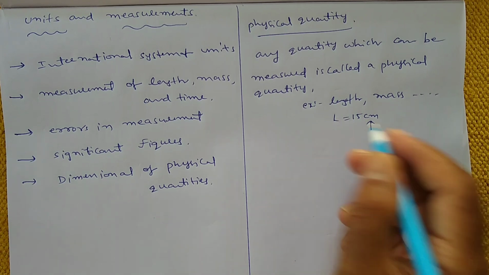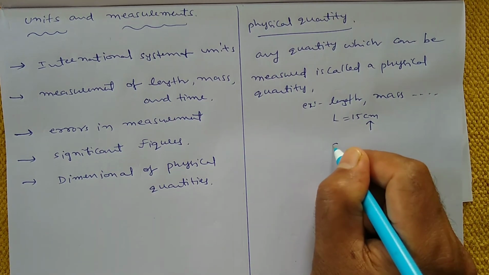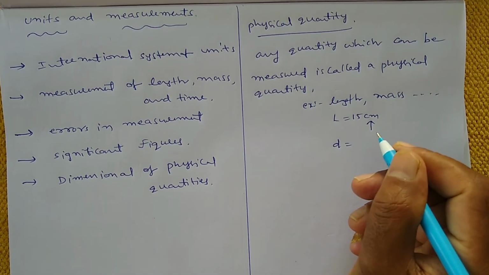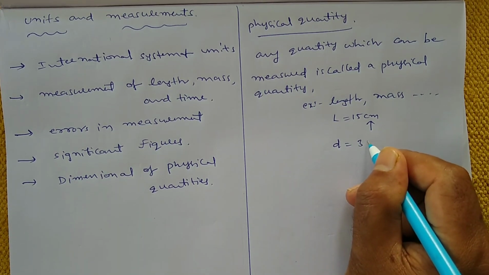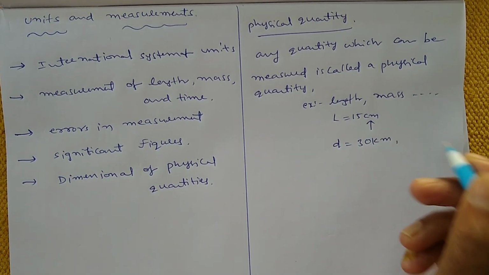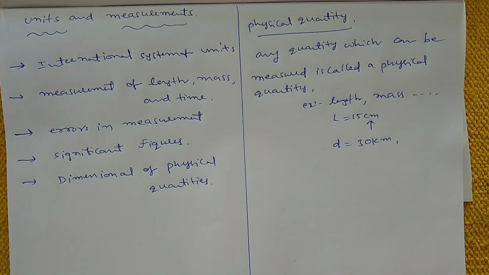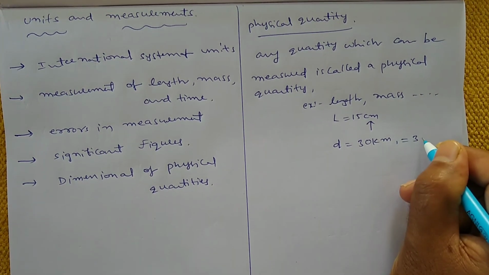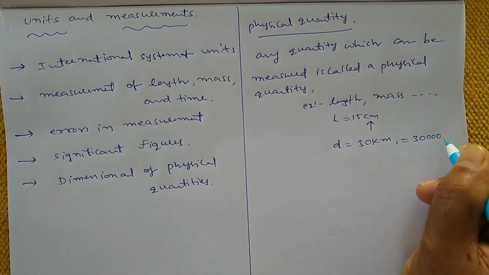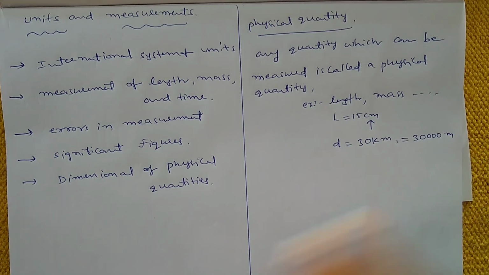Or suppose you can say that the distance between Nizamabad to Basar is approximately 30 kilometer, which is 30,000 meters.